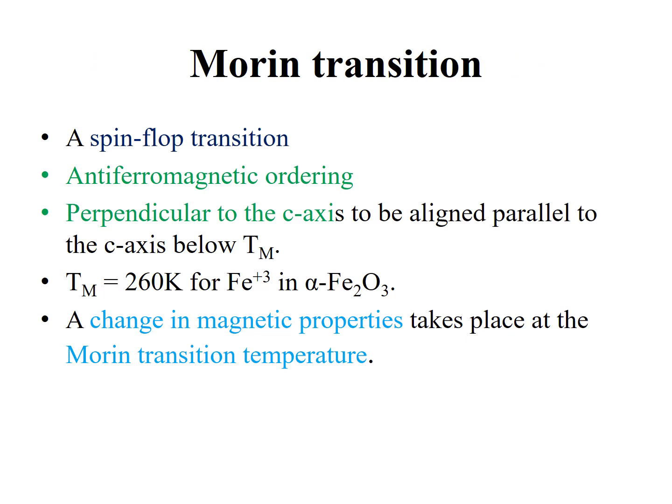anti-ferromagnetism. Morin transition, also known as spin flop transition, the anti-ferromagnetic ordering is recognized from being aligned parallel to C-axis to be aligned parallel to C-axis below Morin temperature. Morin temperature is 260 Kelvin for iron plus 3 ions in alpha Fe2O3. A change in magnetic properties takes place at Morin transition temperature.